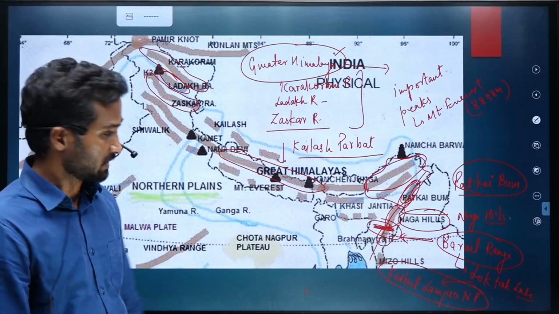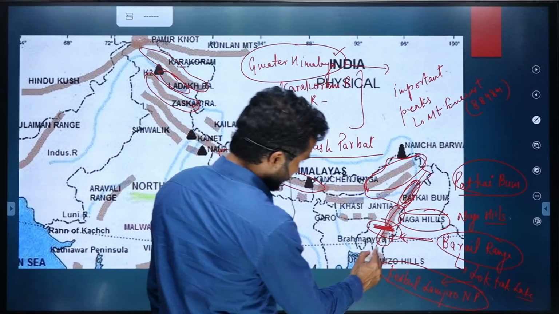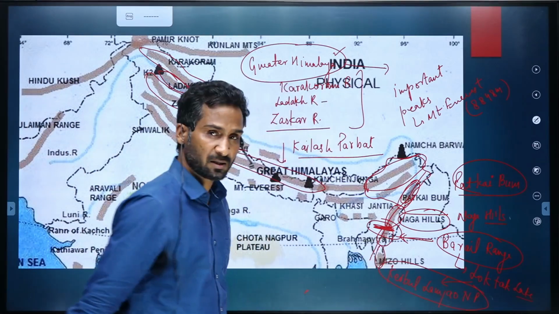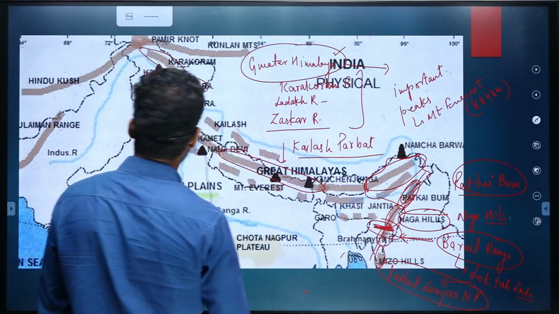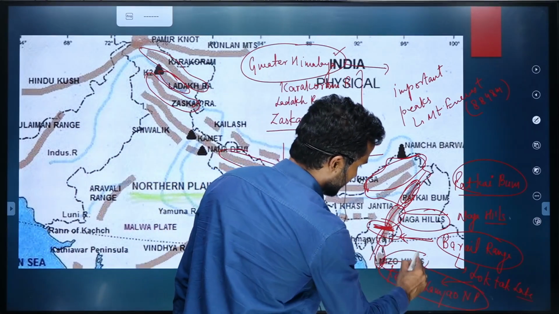These are facts that you cannot forget. Then over here we have Mizo Hills, Mizoram state. We have Mizo Hills. Mizo Hills is also called Lushai Range.